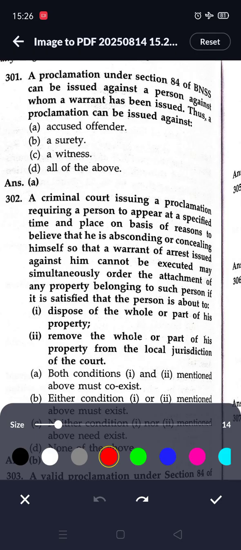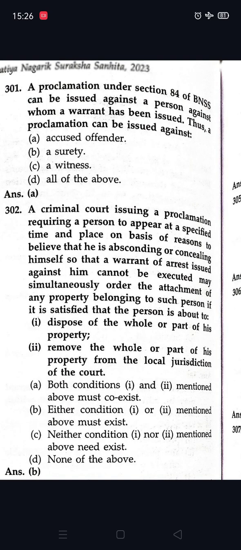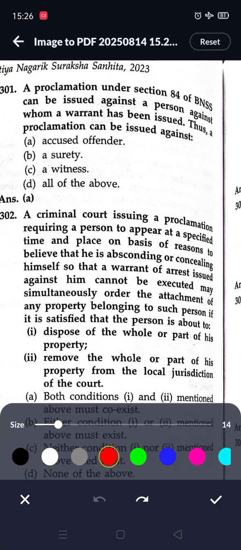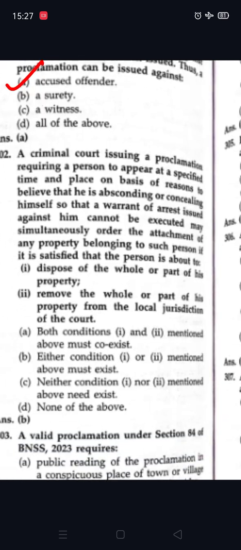Let's begin with new questions on BNSS. So our first question is question number 301. A proclamation under section 84 of BNSS can be issued against a person against whom a warrant has been issued. Thus, a proclamation can be issued against the accused offender, so option A is correct.